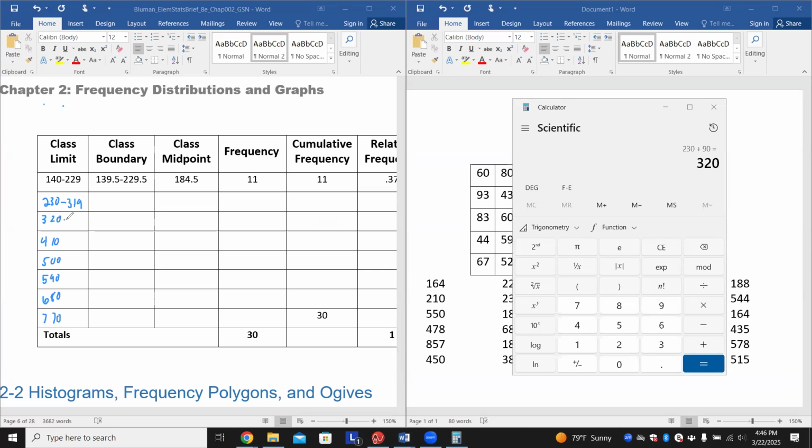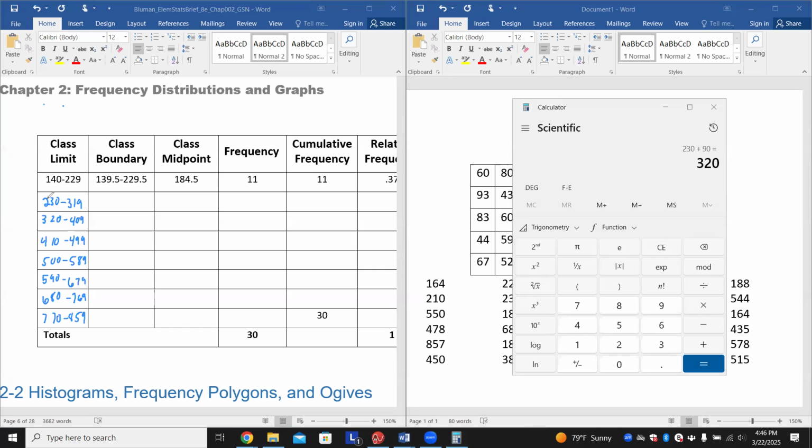319. This would then be 409. This right here would be 499. This right here would be 589. This one right here would be 679, 769, and then this next one here would be 860. So we can say then this would be 859. All right, after this point, to find the class boundaries, all we have to do is subtract 0.5 from